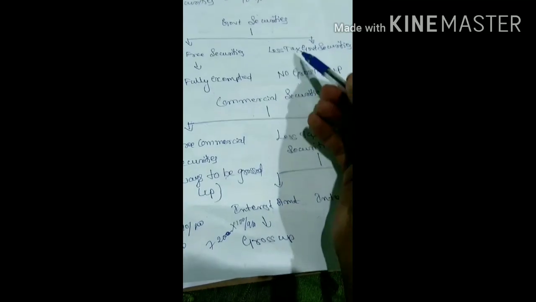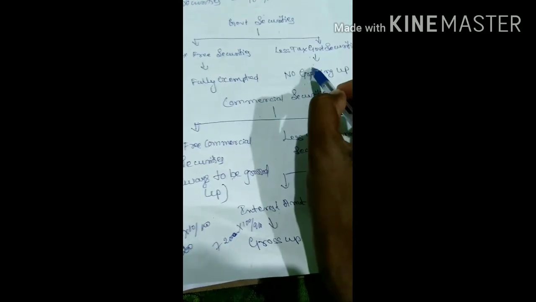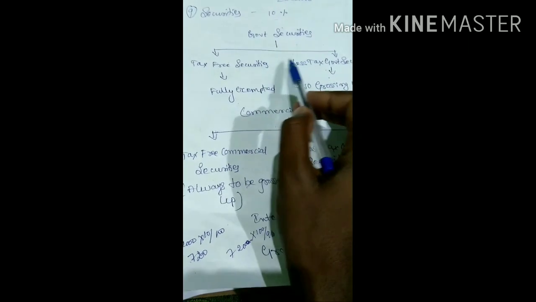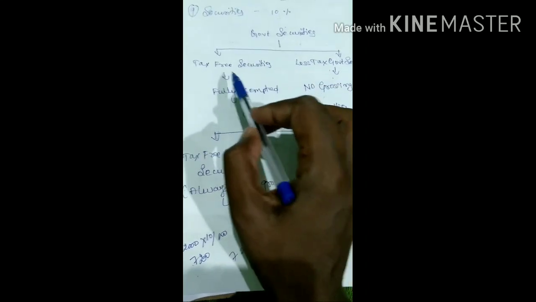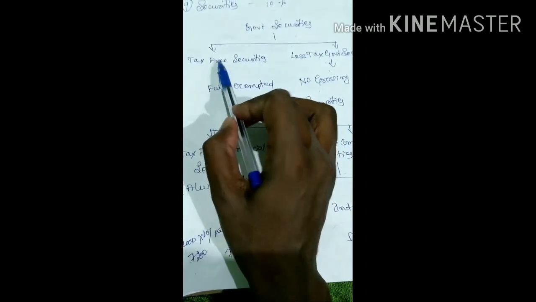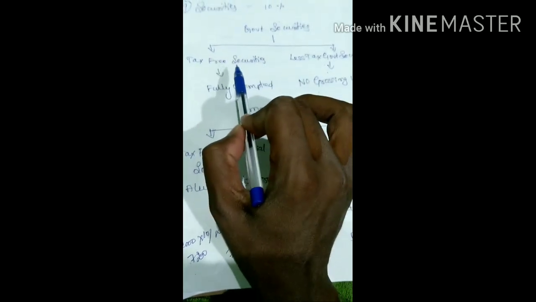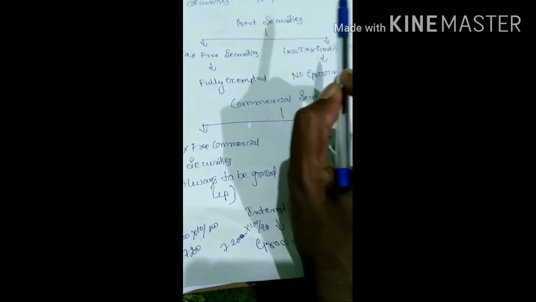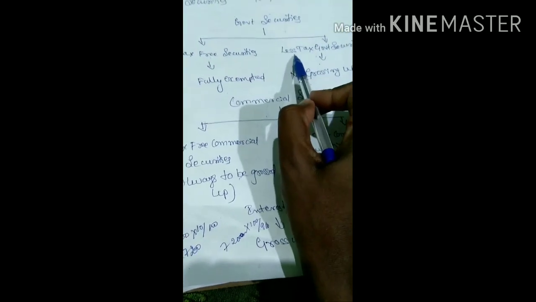And one more thing before clarifying this doubt, how can we find out the difference in the questions? In case of tax free securities they will specify it in your question. If they are specifying like Karnataka government securities, you need to assume it as less tax.